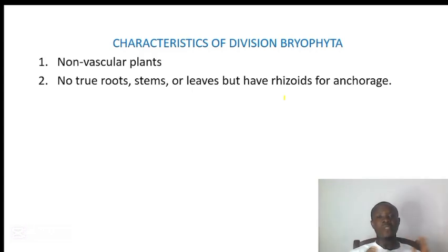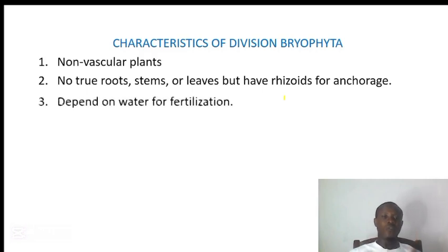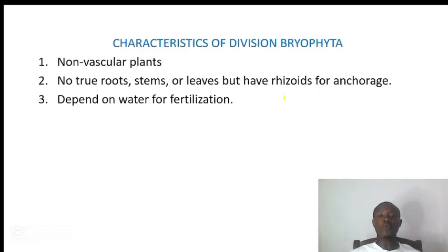The slide that we discussed under the division was misleading actually, but I got that one from the internet and I was unable to edit it. But the bryophytes have no true roots, stems or leaves, but they have rhizoid for anchorage. Number 3 is that they depend on water for fertilization. The male gamete, called antheridium, depends on water for it to move to the female gamete, called archegonium.